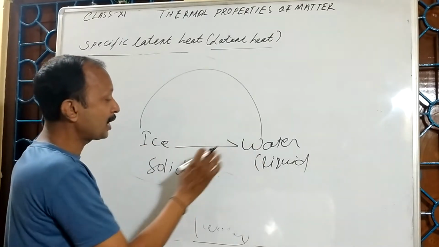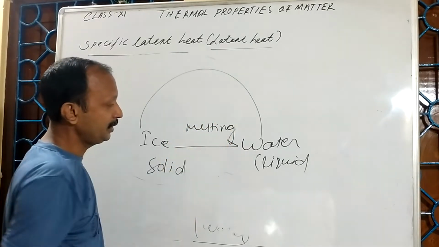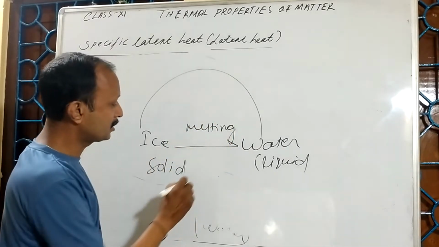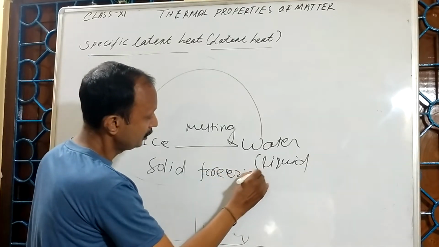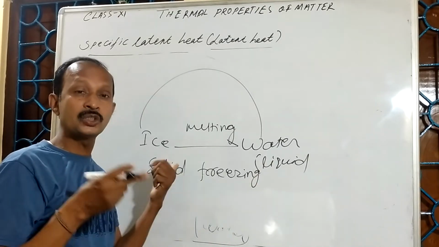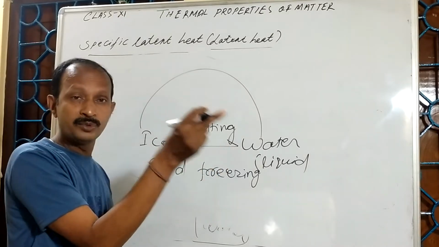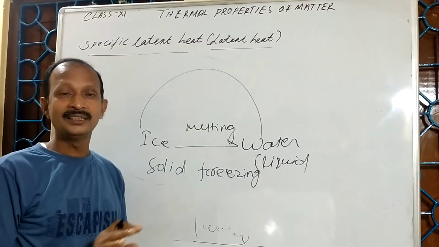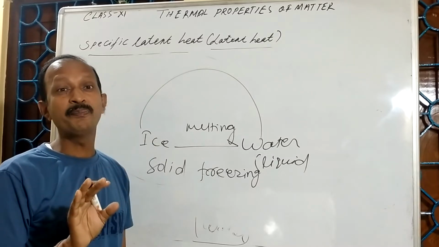So ice to water, we say that is melting. Water to ice, we say that is freezing or fusion. During the freezing time, water releases the heat energy. During the melting time, ice absorbs the heat energy, but there is neither rise nor fall in temperature.